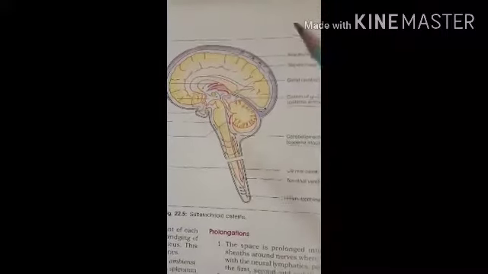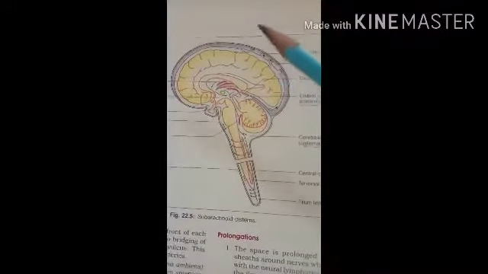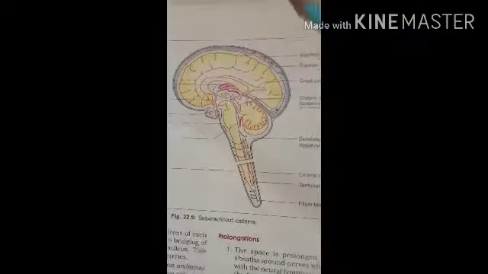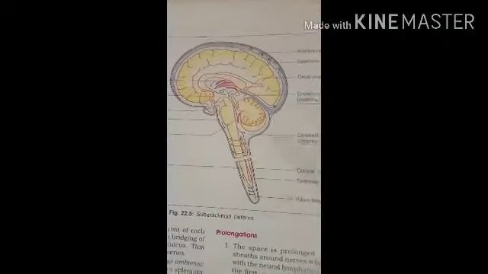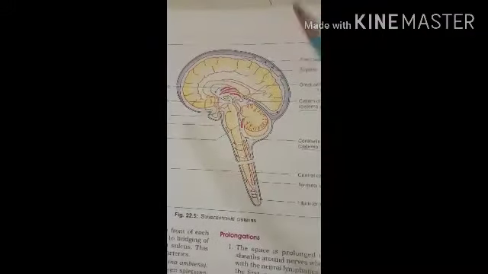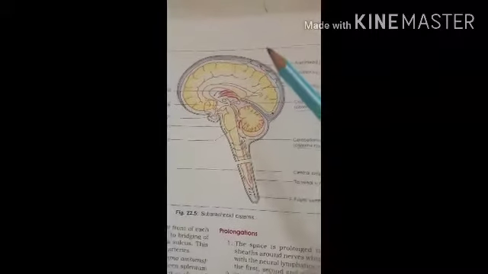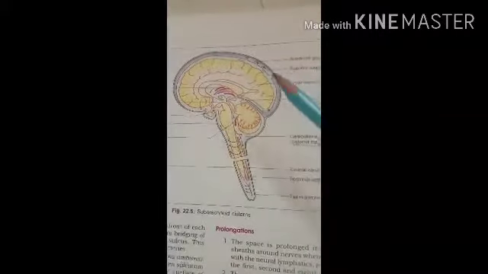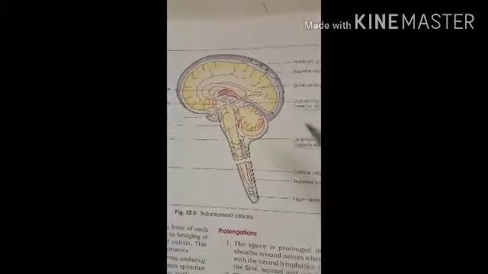So it does not dip into the sulci and fissures except the longitudinal and the lateral fissure. So that is, the brain consists of the two fissures, that is the single median longitudinal fissure and the two lateral fissures of the brain.